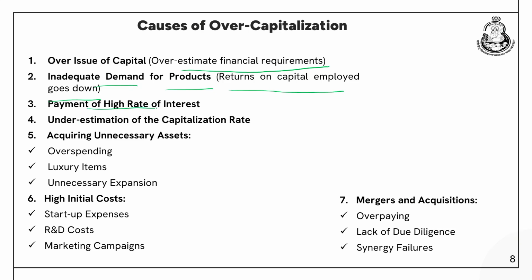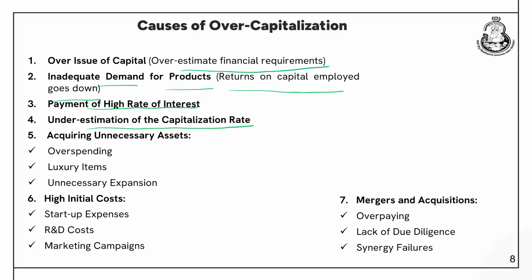Payment of high rate of interest. The company has issued a lot of debentures and is paying a very high rate of interest. Irrespective of whether they are able to put the money to use somewhere, they need to pay a high rate of interest. So, that is also one of the causes of over-capitalization.